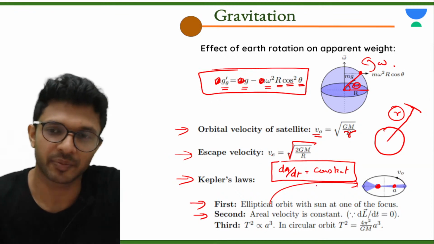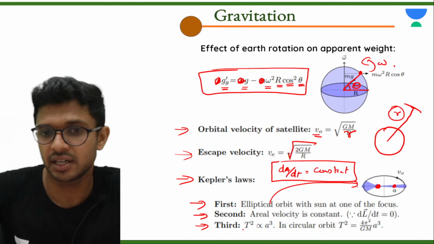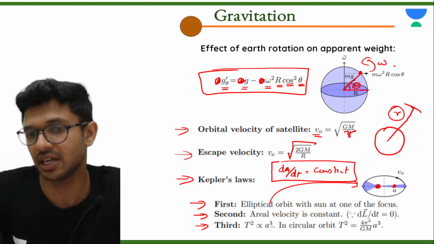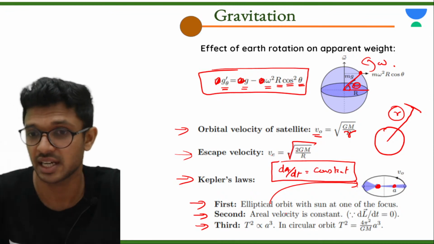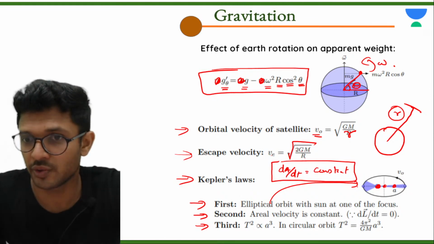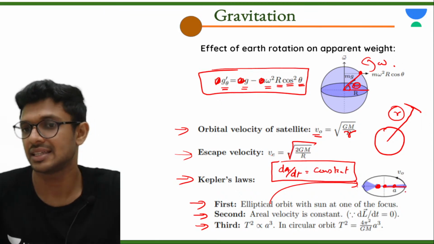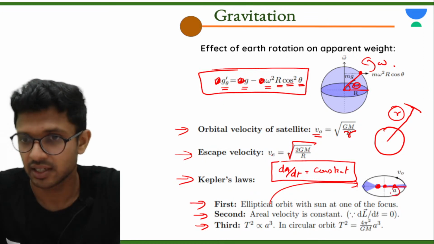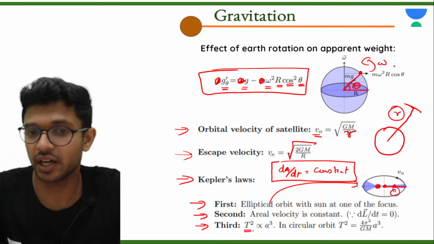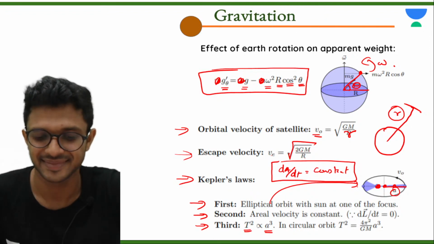Then the third law of Kepler tells that T square is directly proportional to the cube of the semi-major axis. Here we have an ellipse. If you mark this as the center, from the center to one of its extreme ends, that distance we call the semi-major axis. So the square of the time period is proportional to the cube of the semi-major axis, as you can see.